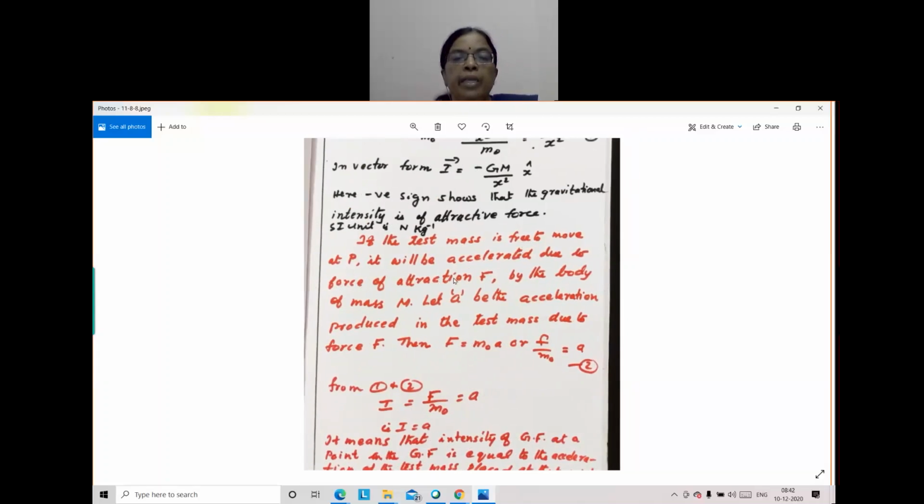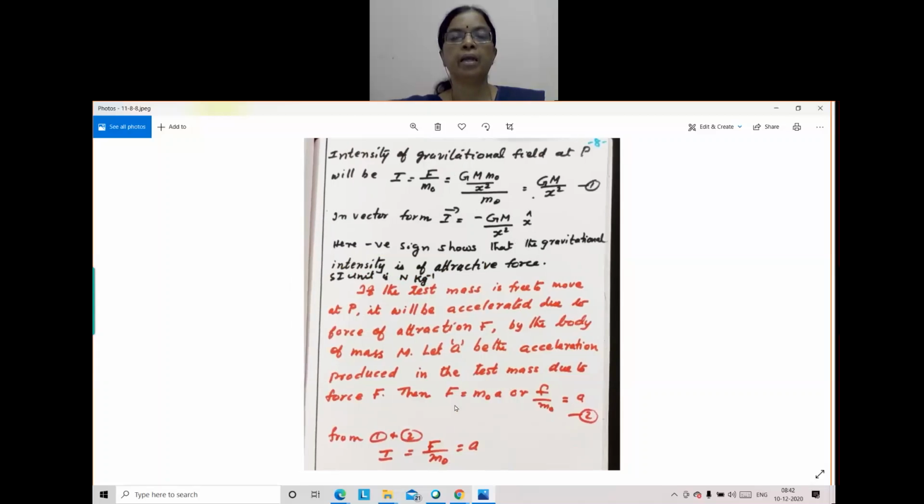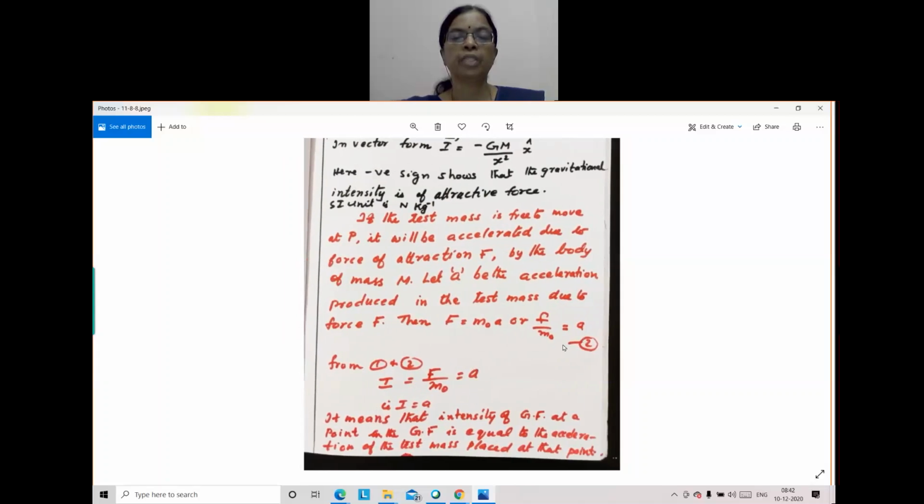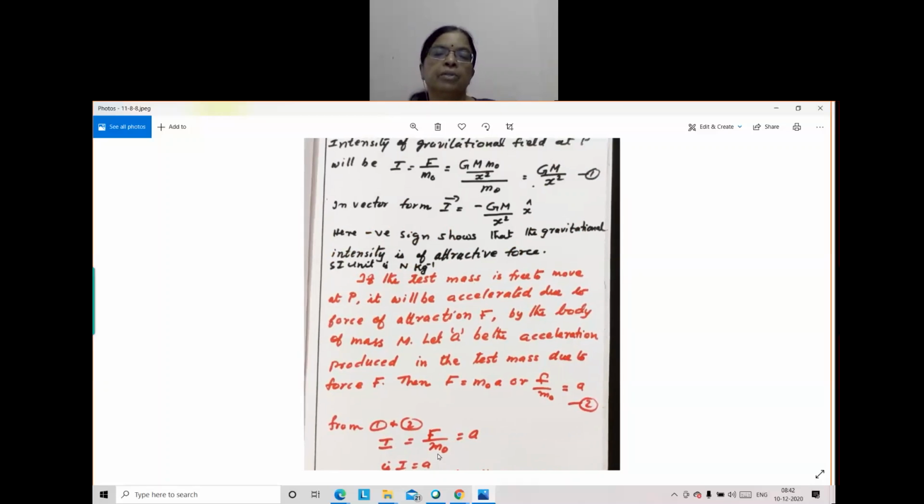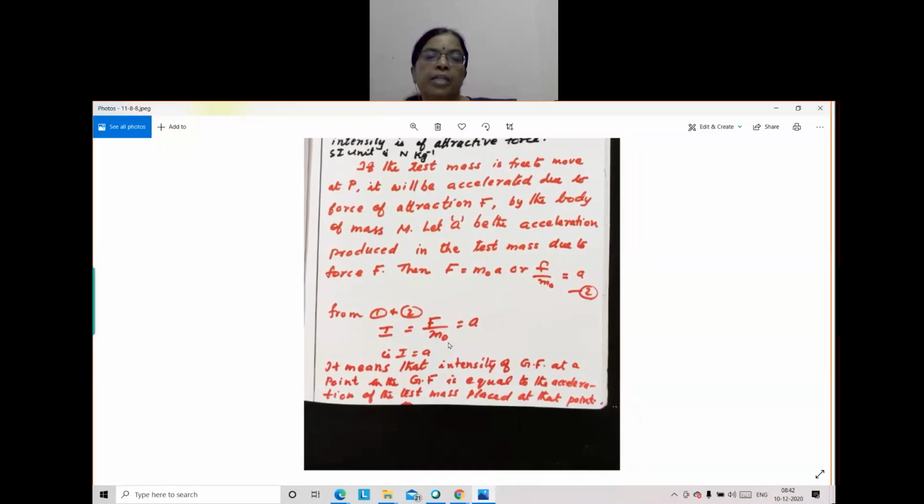If the test mass is free to move at P, it will be accelerated due to the force of attraction F by the body of mass m. Let A be the acceleration produced in the test mass due to the force. Then F equals m0 into A, or F by m0 equals A. So from equation 1 and equation 2, both are the force acting on the test mass, so we are equating that. We are equating intensity I is equal to F by m0.